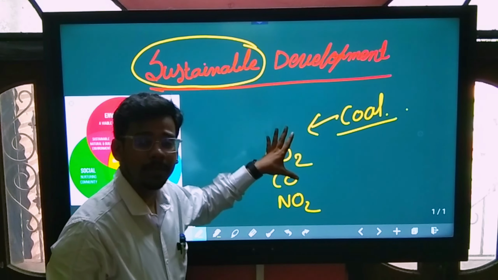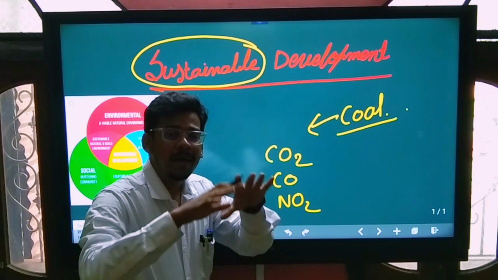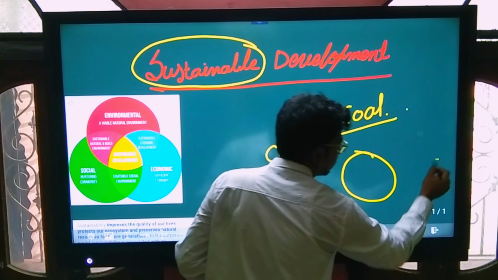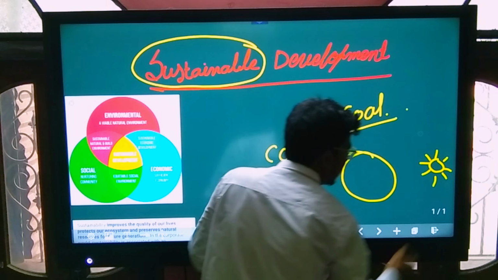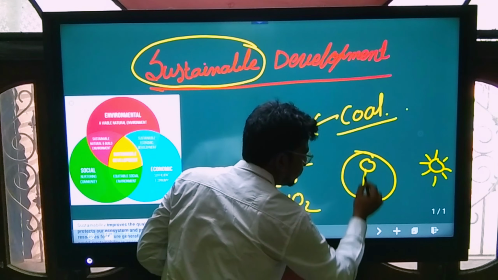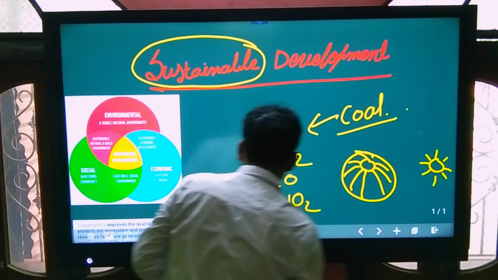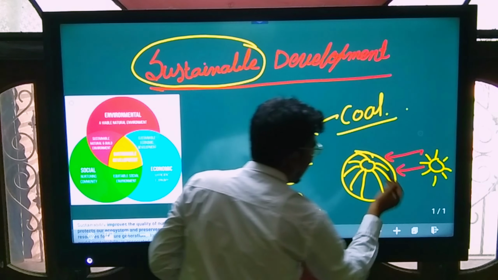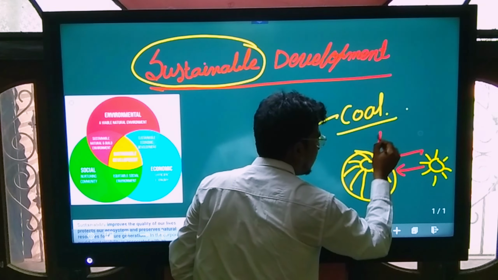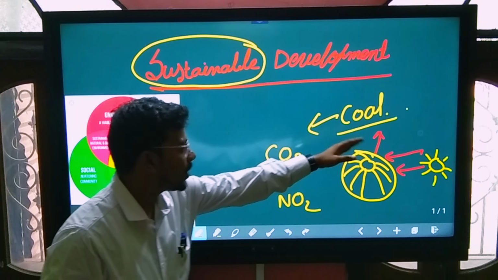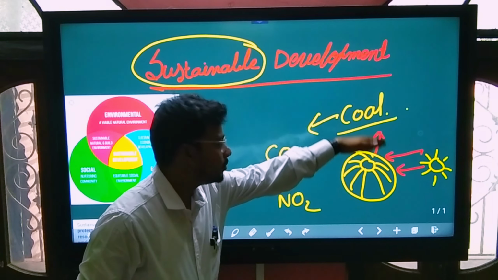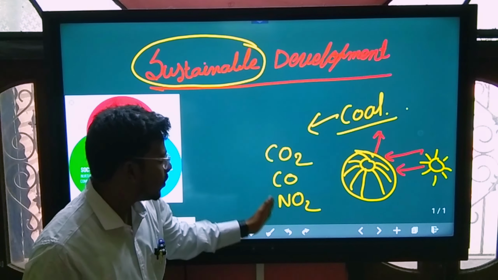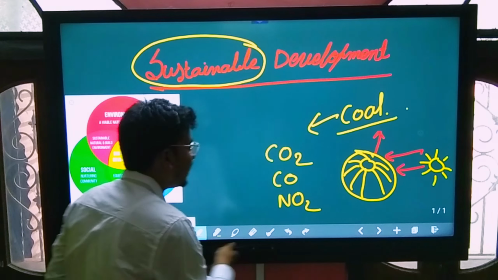And what will these gases do? They will act as a greenhouse effect. What is the greenhouse effect? This is the earth and this is the sun, right? The radiation from the sun is coming into the earth, and later this sun ray also goes back into the space. And these gases, CO2, CO, NO2, make a layer in the atmosphere.